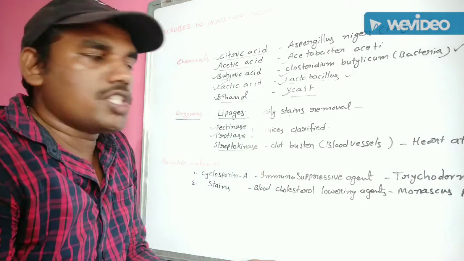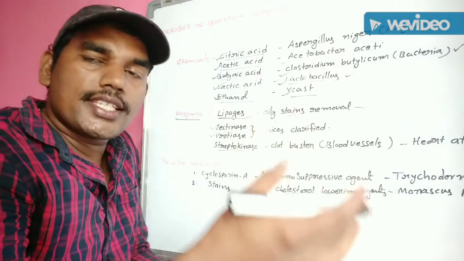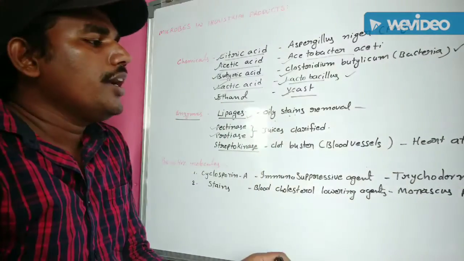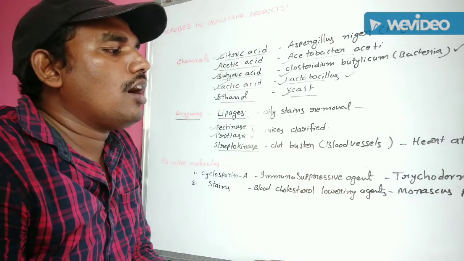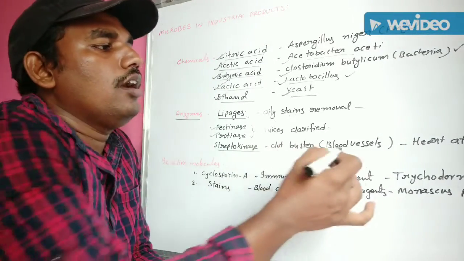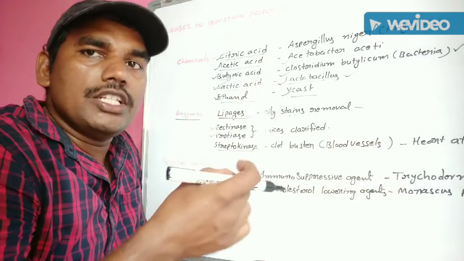Streptokinase enzyme. The streptokinase enzyme is also extracted from microbes. It is especially used as a clot buster. Clot buster. This means clearing the blood vessels.